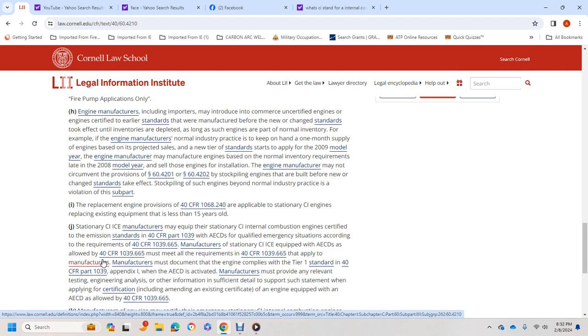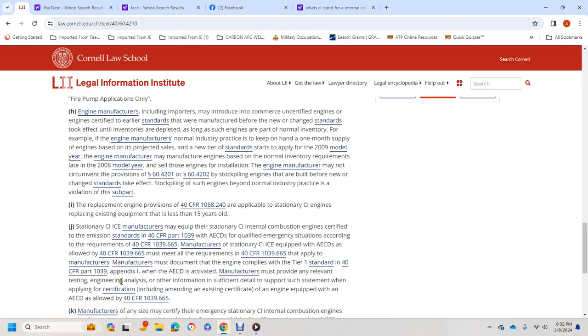Stationary compression ignition internal combustion engine manufacturers may equip stationary compression ignition internal combustion engines certified to the emission standards of Title 40 CFR 1039 with an AECD qualified for emergency situations according to the requirements of Title 40 CFR 1039.665. Manufacturers of stationary engines equipped with AECDs as allowed under Title 40 CFR 1039.665 must also meet the requirements of 1039.665, and document that the engine complies with the Tier 1 standard in 40 CFR Part 1039 Appendix I when the AECD is activated.